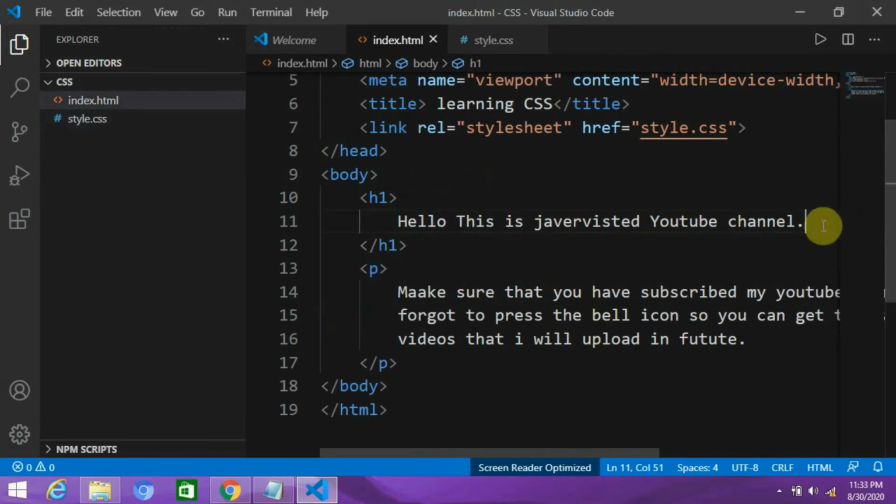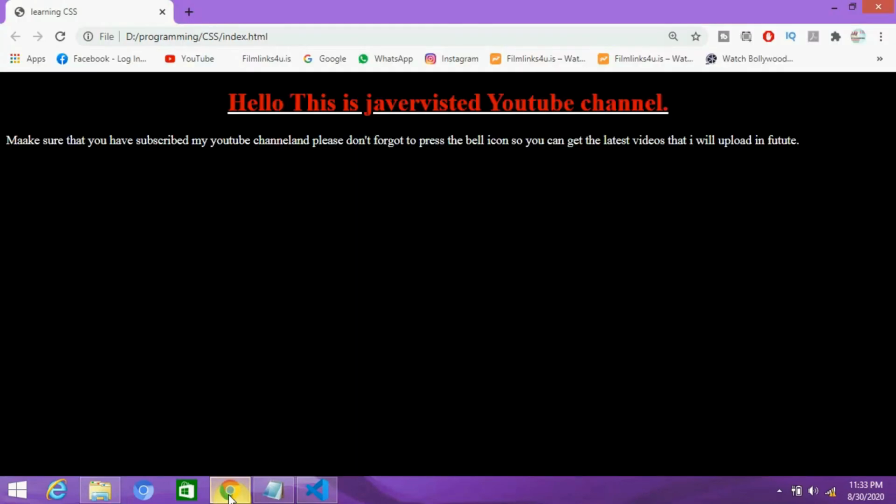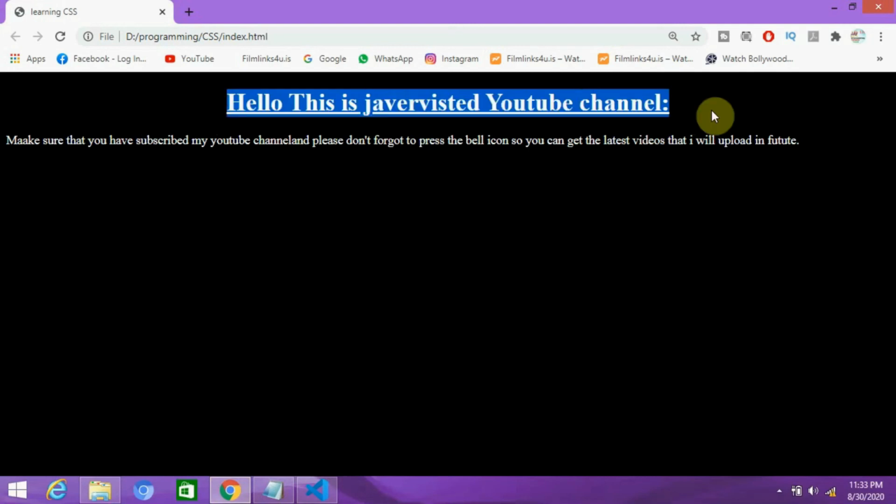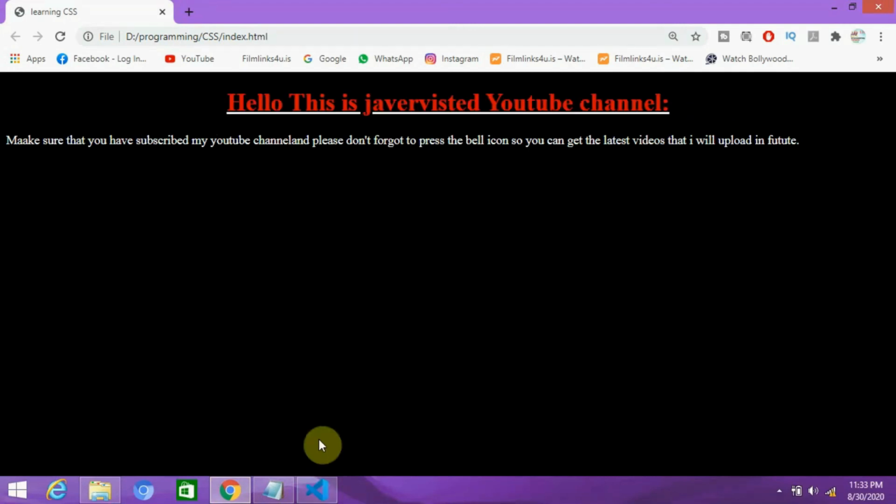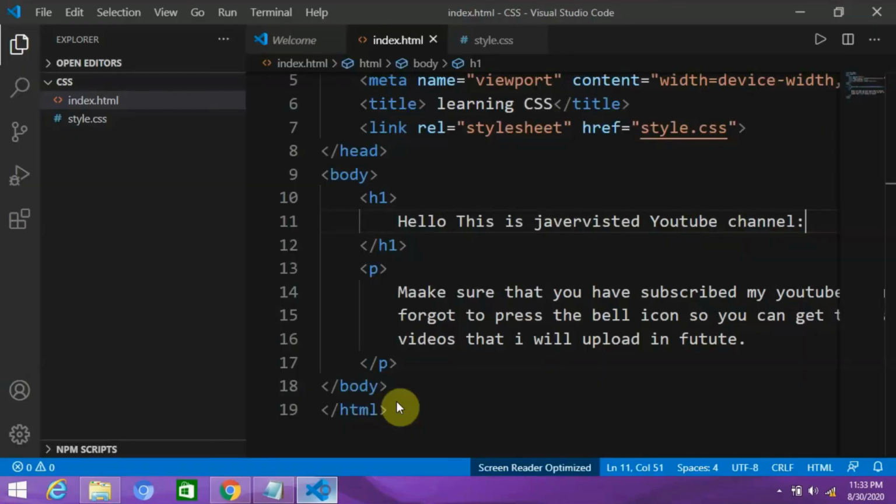So let me make a change in the H1. Okay, I just added a colon instead of a dot. Okay, it's looking really good. And what I'm going to do next, if you want to change the background color of H1, then what will you do? This is the most important thing that you have to learn.